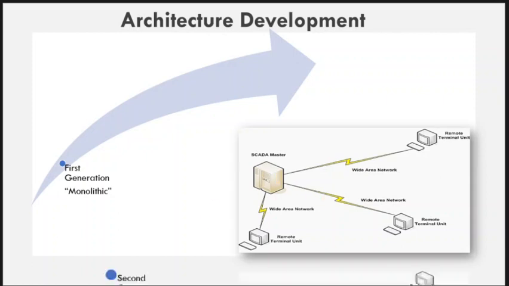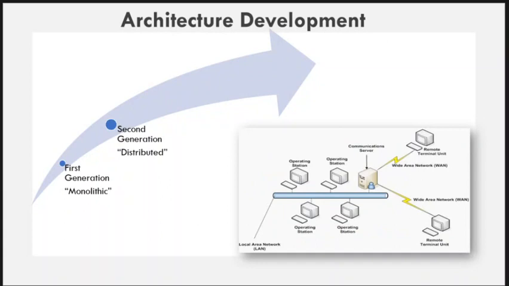Then the next generation came into the picture, that is the second generation, which is the distributed. In this generation, one more component is added, that is the operating station or the human machine interface, and the control process is distributed between different operators, and different operators communicate over the LAN network, that is wired, with the main terminal unit or the communication server to send the command to the remote terminal units, and the redundancy of the system increased due to the multiple distributed systems here.